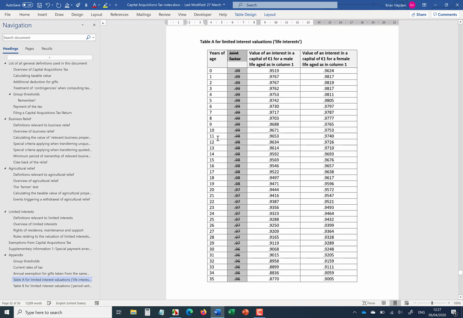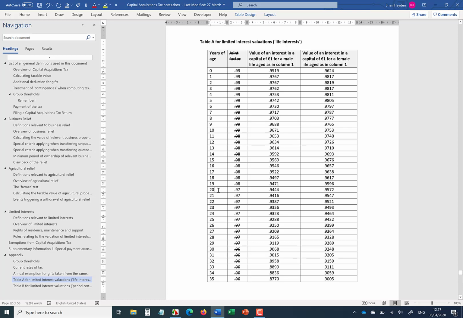So if I provide to my 20-year-old, say, niece or nephew, a life interest, so that person is currently aged 20, and he or she is going to have the use of this asset for the rest of his or her days.